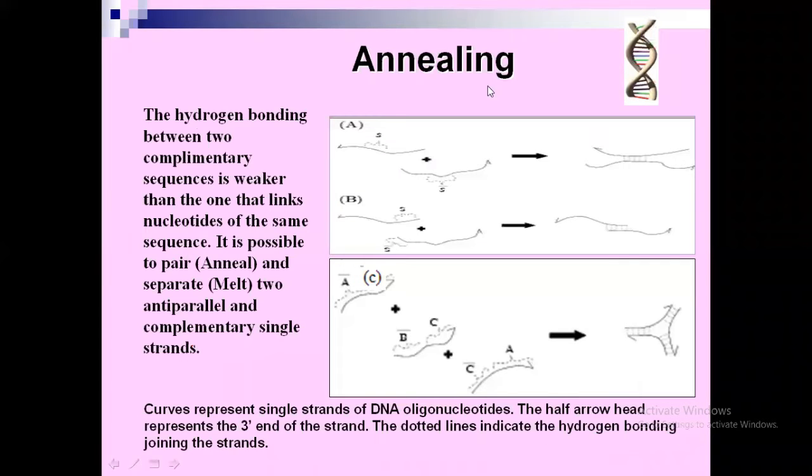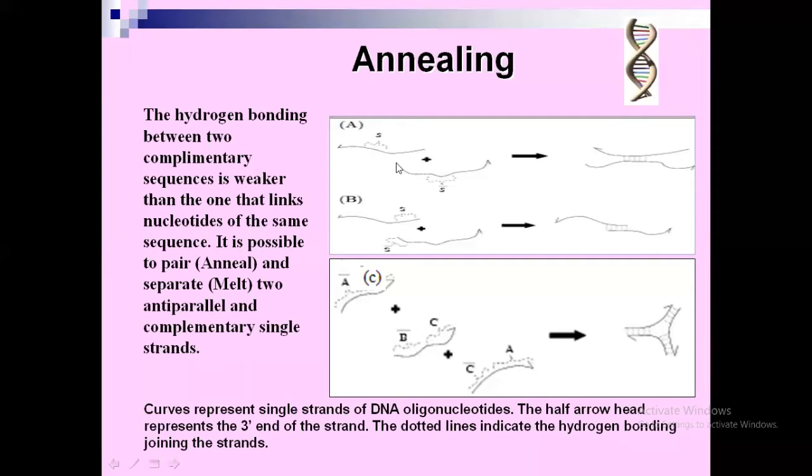And annealing of the DNA. This is one of the properties of deoxyribonucleic acid, that is DNA. What is this annealing property? The annealing process. In the annealing process, hydrogen bonding forms between two complementary sequences. That is, you have sequence 1 and sequence 2 here, which are DNA strands. Both the strands are complementary with each other.